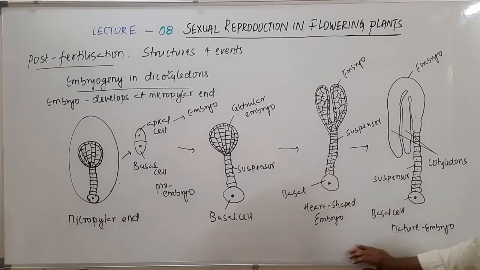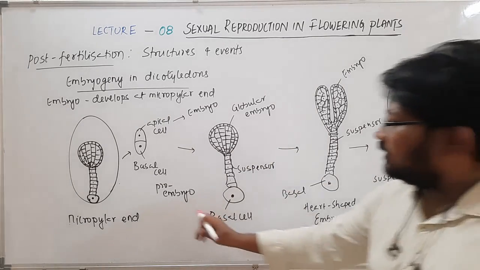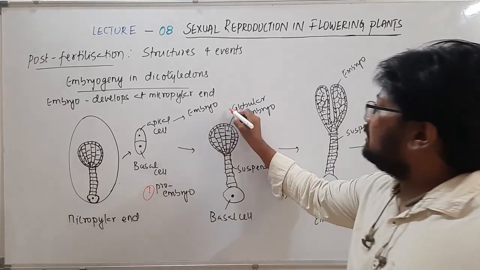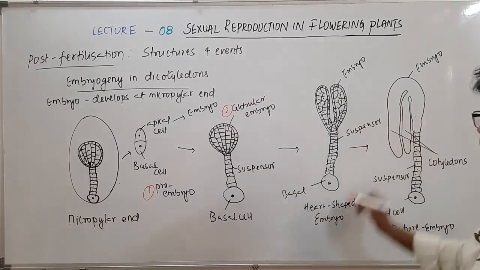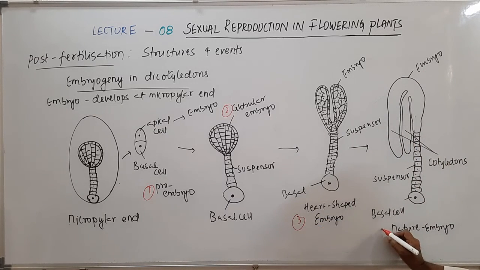So we have seen all the stages: the first one, the pro-embryo, then changing to the globular embryo, then the heart-shaped embryo, and then the mature embryo. So this is how embryogeny occurs in the case of a dicot plant.